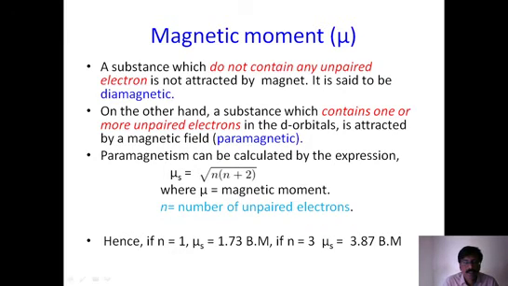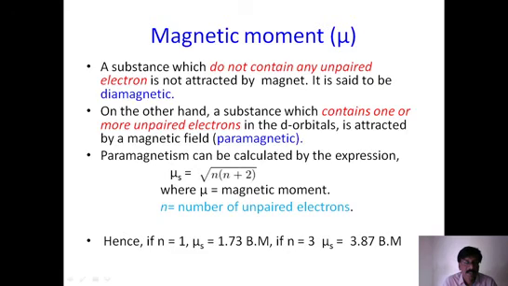This magnetic moment measurement is based on an important factor, that is unpaired electrons, the number of single electrons. We already discussed that the number of single electrons can be calculated when you look at hybridization and the d orbital, s orbital, and p orbital configurations. After looking at the three orbital configurations, we start counting the number of unpaired electrons.